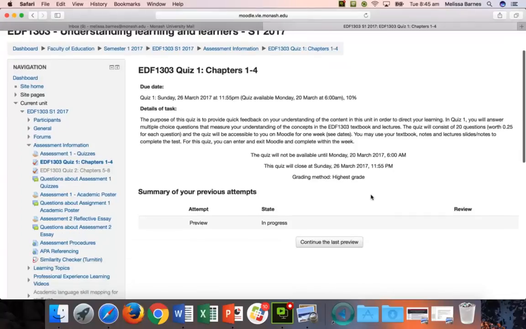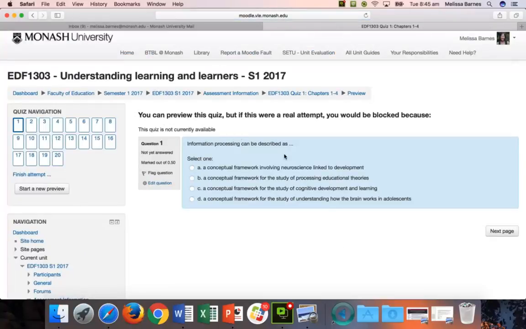So that's all, and actually I'll give you a quick preview before I go. Basically what happens is you'll come in here, it'll have the question or the stem, you choose the one that you think, and you go on to the next page. So obviously there's 20 questions, but there is a question bank, so if you do take this more than once, you will have different questions because it's a large bank of questions and it randomly selects these, so it won't be the same 20 questions each time.